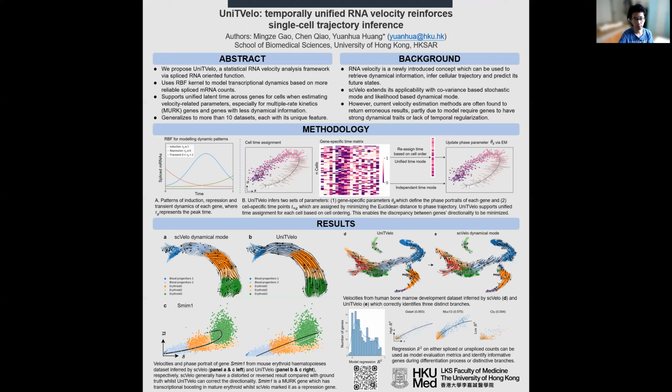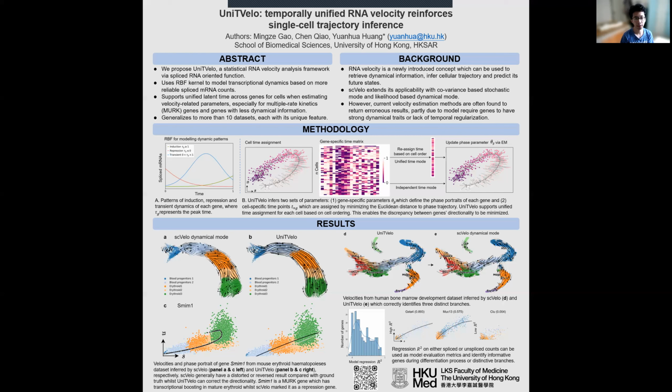We have two innovations, or two advantages, over the previous framework. The first is using an RBF kernel to model transcriptional dynamics. If you look at panel A here, in the methodology part, we have patterns of induction, repression, and transient dynamics of each gene, which can be modeled by a single RBF kernel by adjusting the parameters with different ranges. For instance, for each different tau G value here, we can model the different expression profiles of different genes.